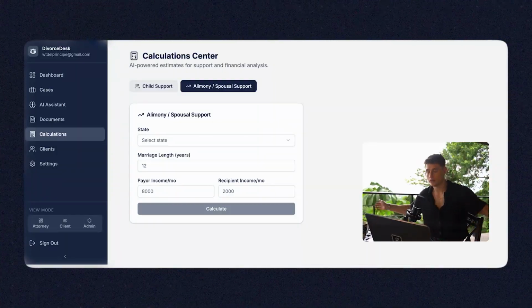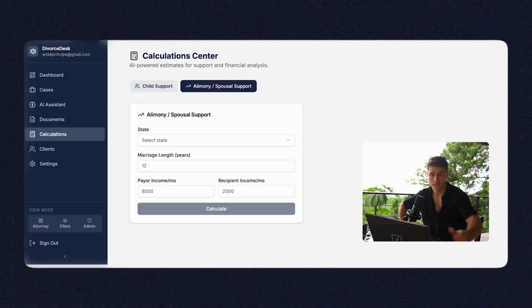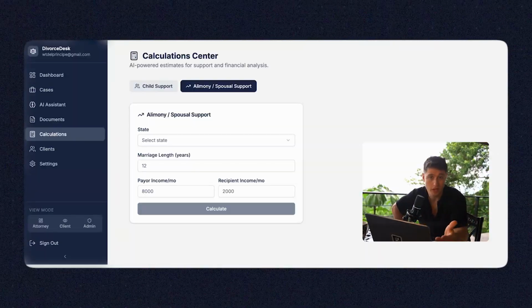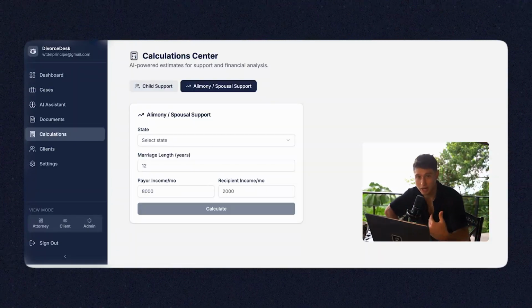Now, keep in mind, I know divorce sucks. Divorce is awful. It's not a great thing. Doesn't mean that you can't make money from it. So I'm not going to be shy about talking about it.